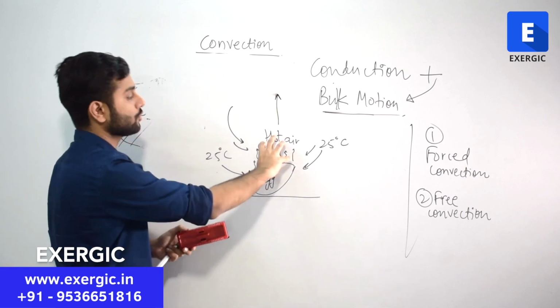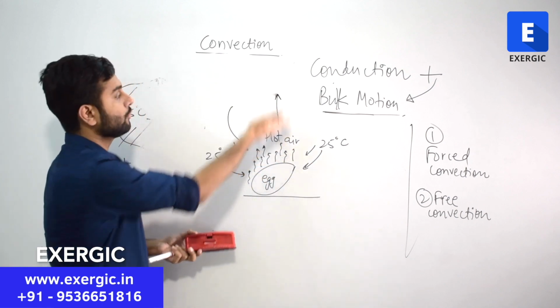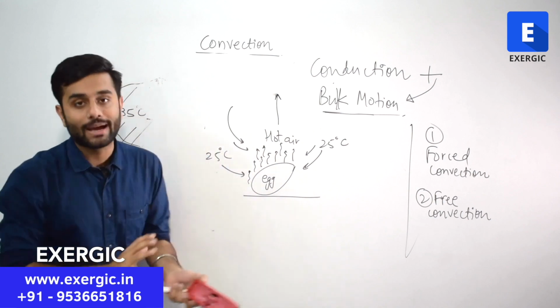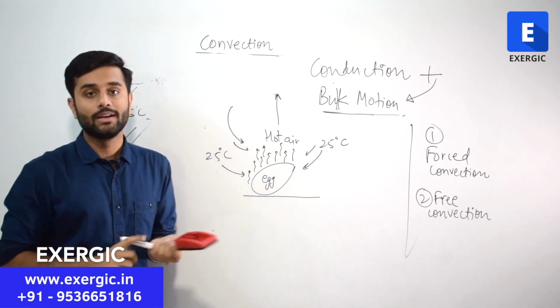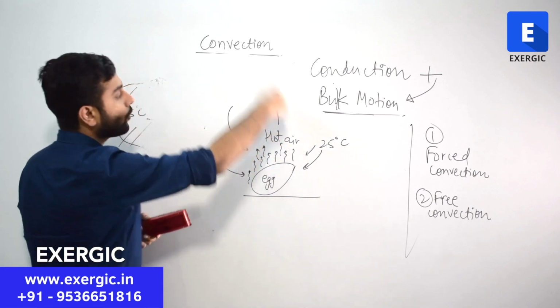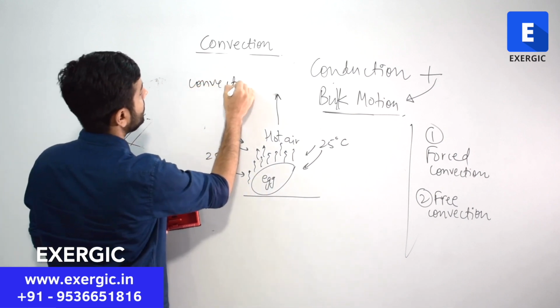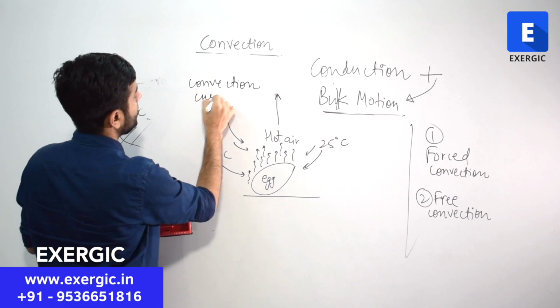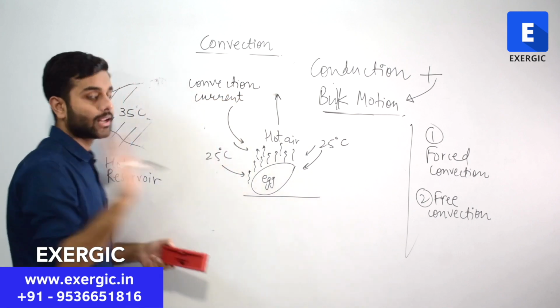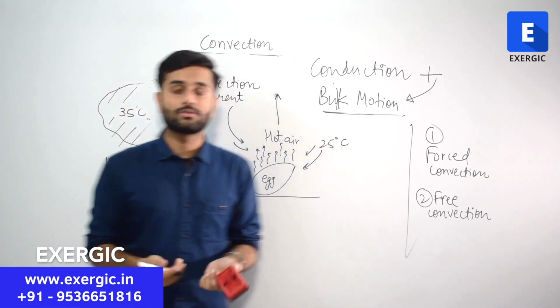This cold air also, its temperature will increase, it will move up, it will be replaced by another patch, another bulk of cold air. In such a way, a flow will be set up, a current, which is called convection current. Do not think of current as electric current. The flow of such fluid is also called a current.